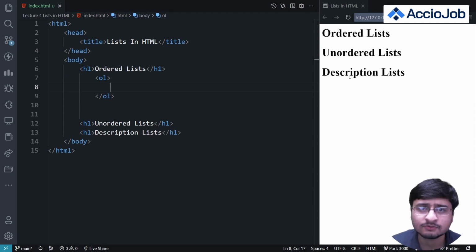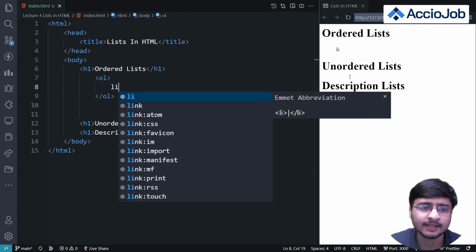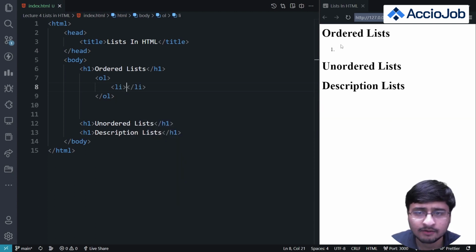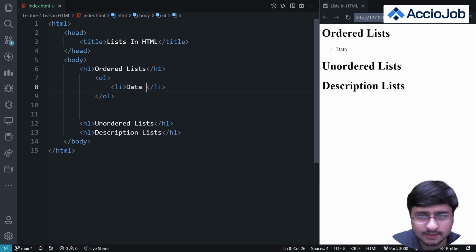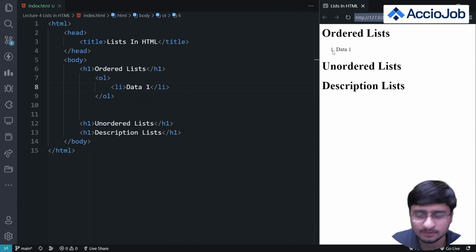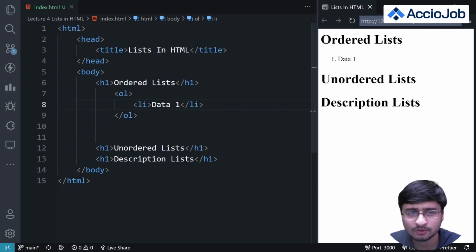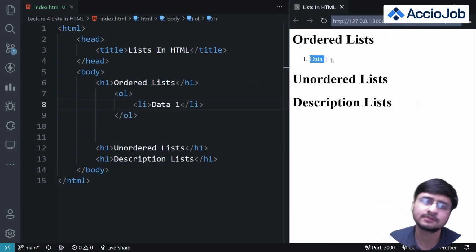So for this, we use the li tag. The li tag is basically used to define a list item, right? I just press enter and you can see that one dot has appeared here. And if I add any data, let's say data 1, you can see that this data is coming after this one dot which has appeared, right? I'll zoom in a little bit if it is not visible. So this data 1 has now appeared on the screen.